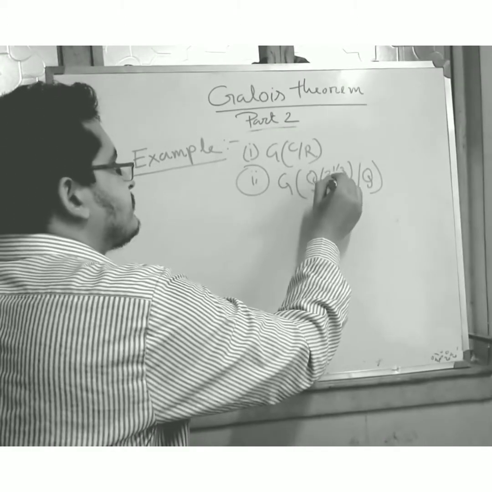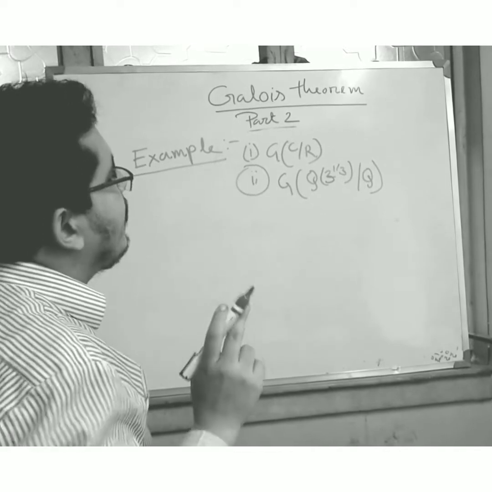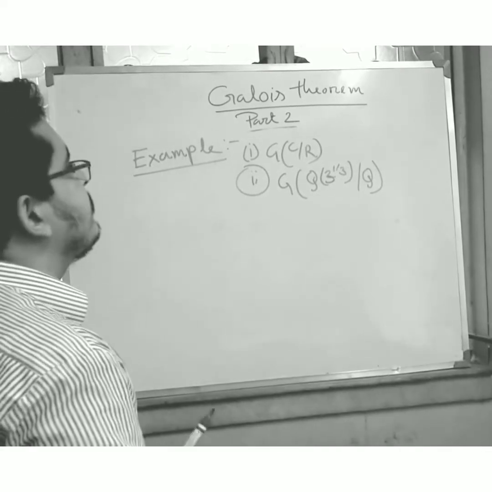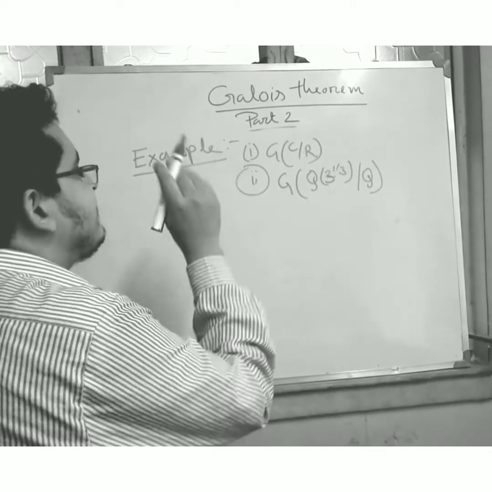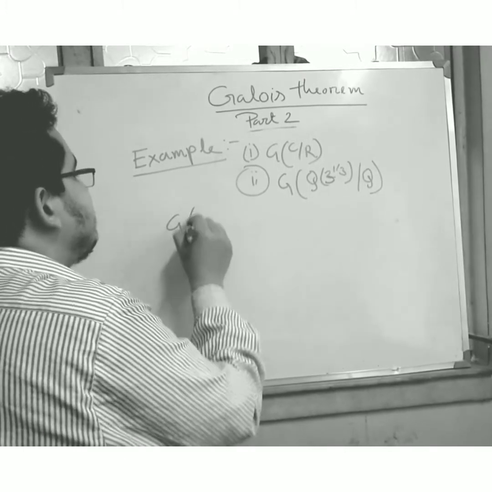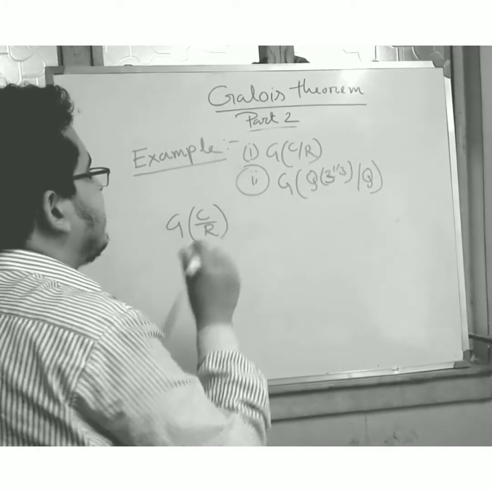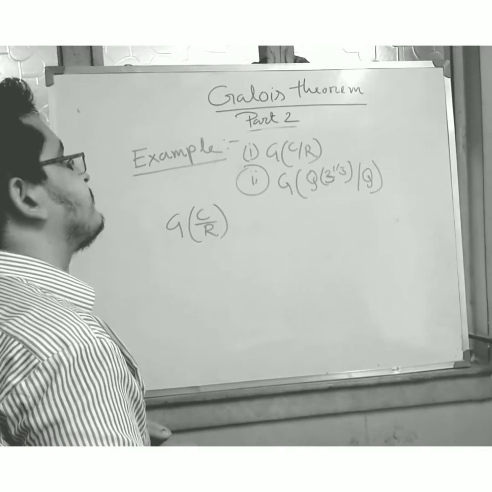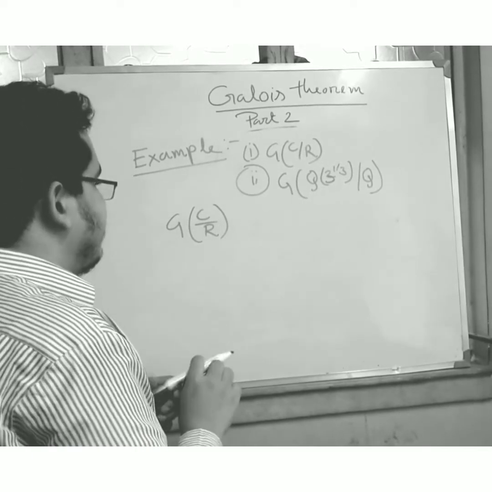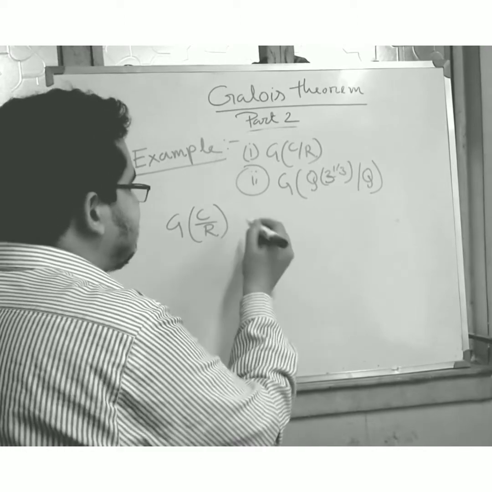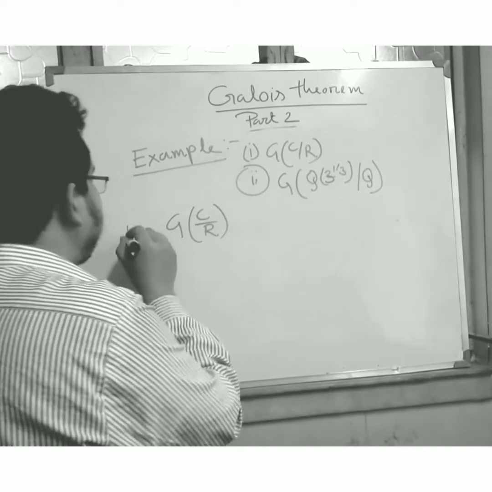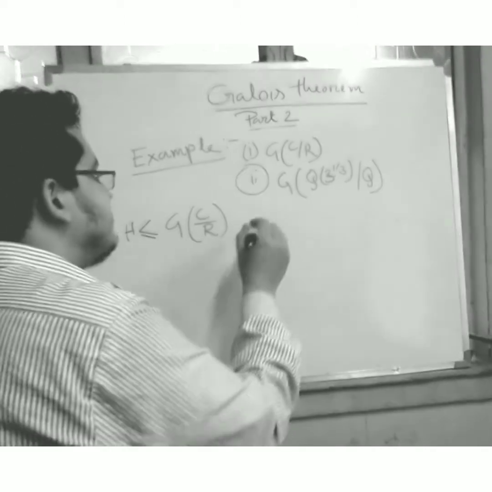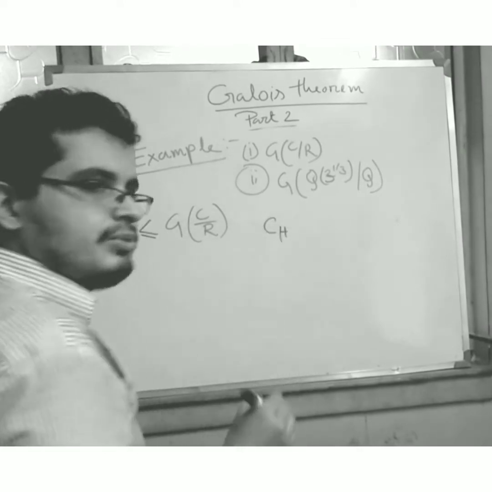Now friends, in my previous Galois example, I want to give G(C/R). I have taken G(C/R), and H is a subset of G(C/R), and I have to find C_H.